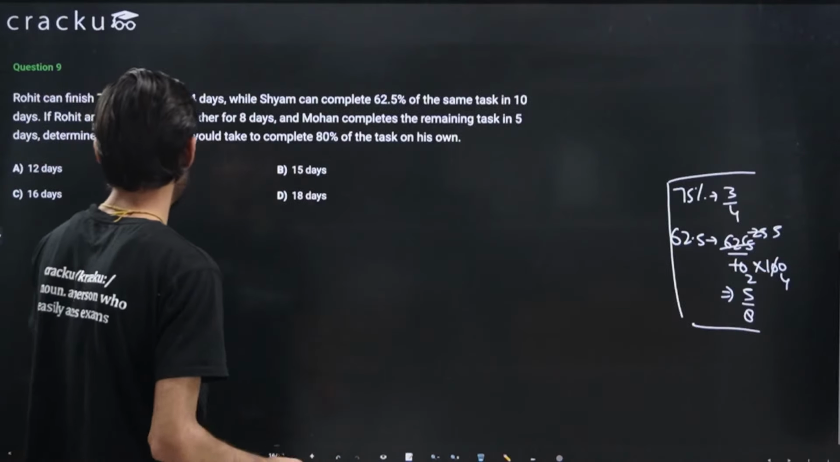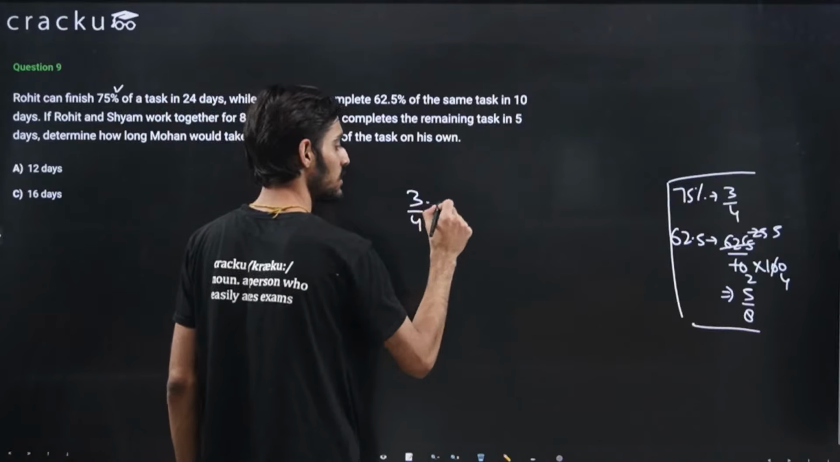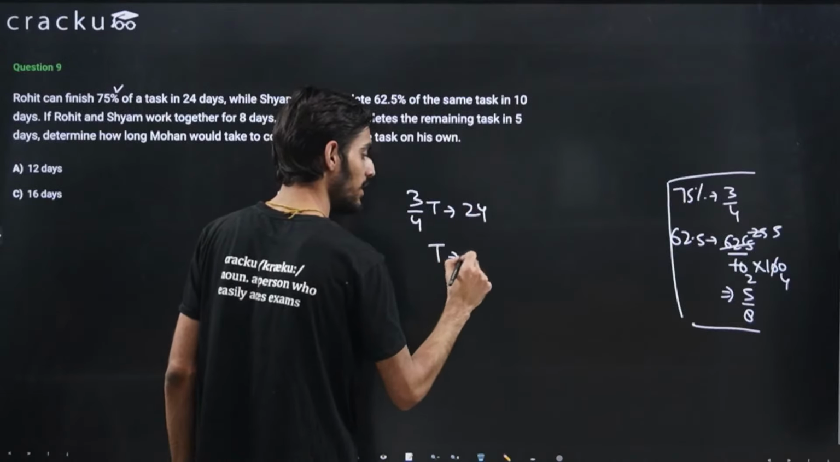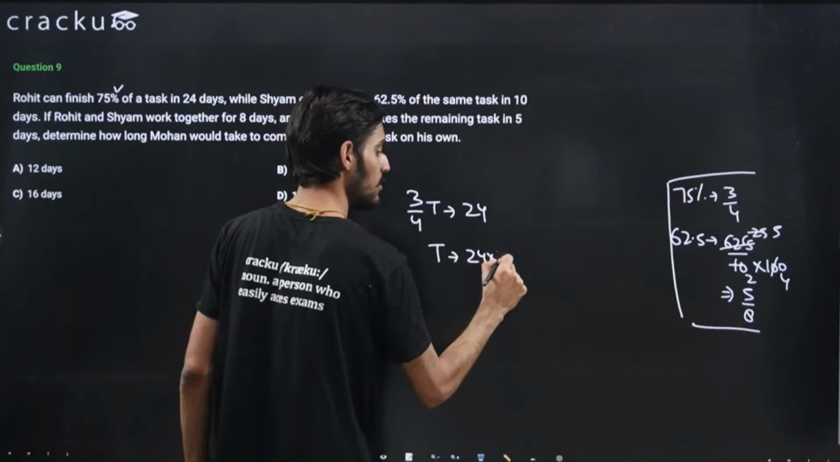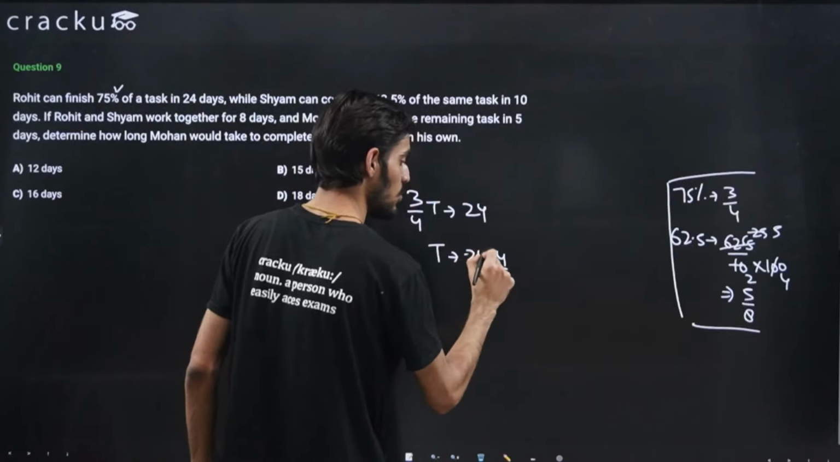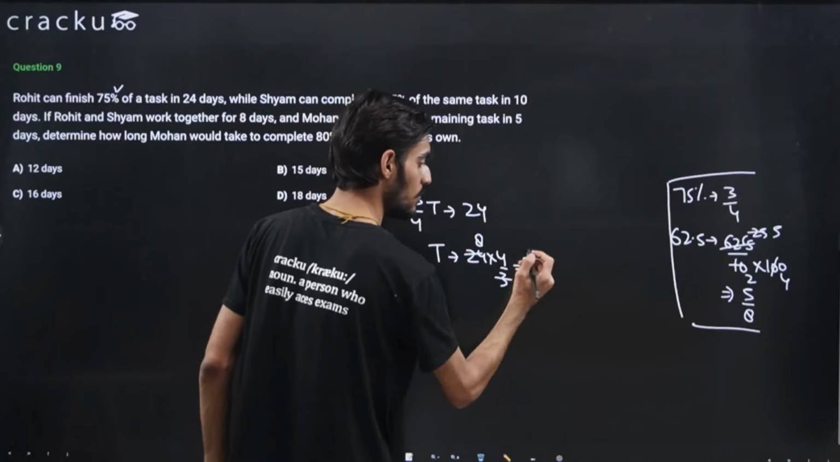So Rohit can finish 75% of the task, so 3 by 4 of the task is getting completed in 24 days. The complete task will be completed in 24 multiplied by 4 by 3. Right, I've just taken it to the right hand side. This will come out to be 32. Right, 8 into 4 is 32.